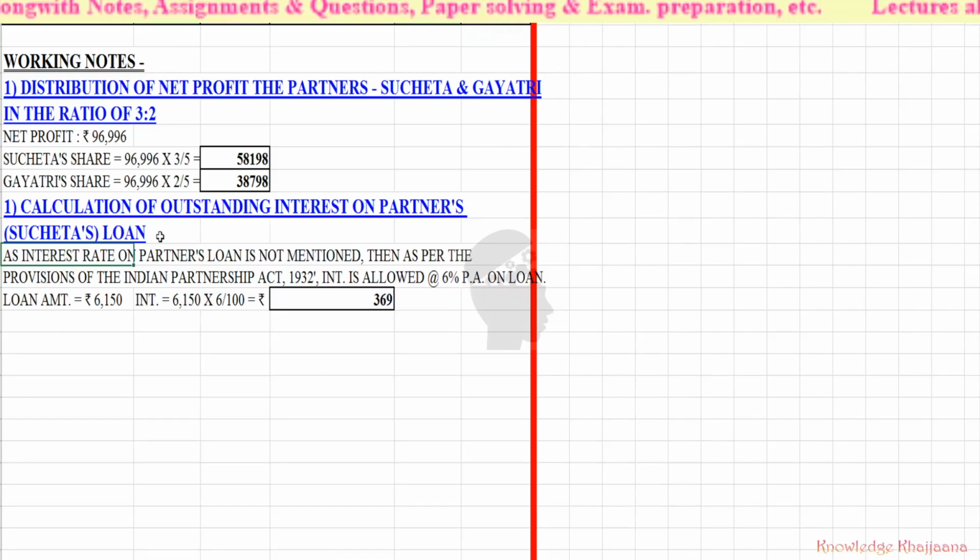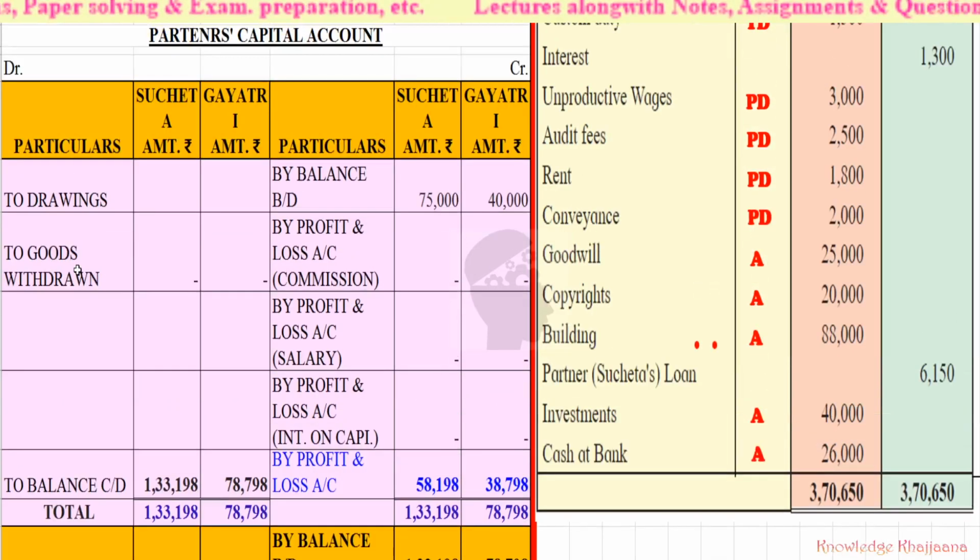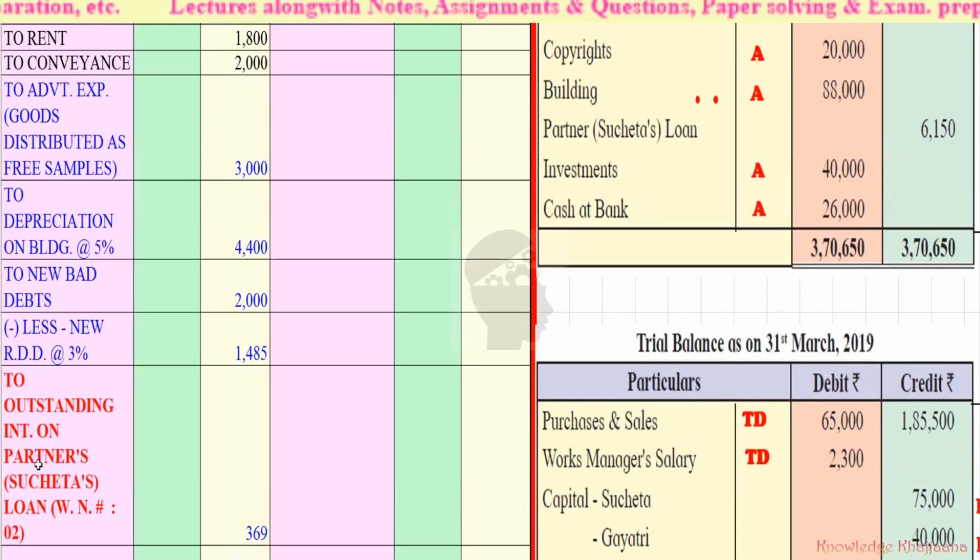This is the loan taken from Sucheta. So what is the amount of interest? The loan amount is rupees 6,150, so interest is rupees 6,150 into 6 upon 100. It is rupees 369. So we have to record this as outstanding interest on Sucheta's loan in the profit and loss account debit side like this: To outstanding interest on partner Sucheta's loan, rupees 369.